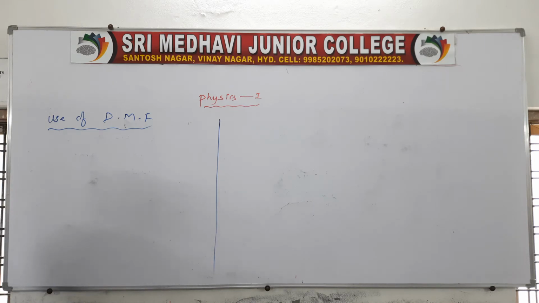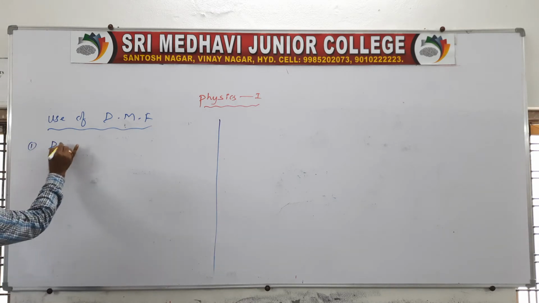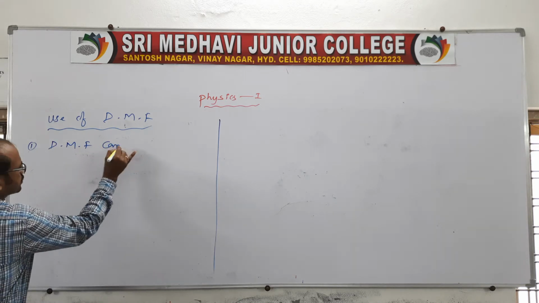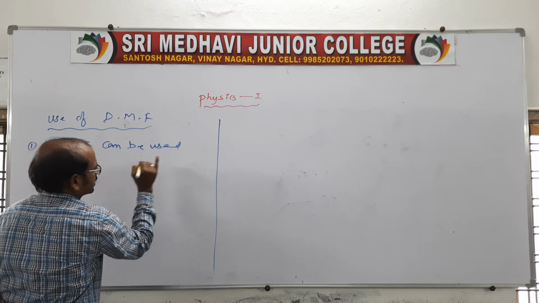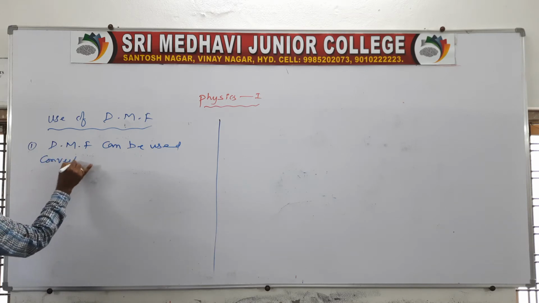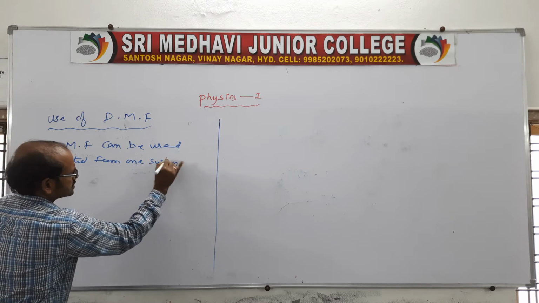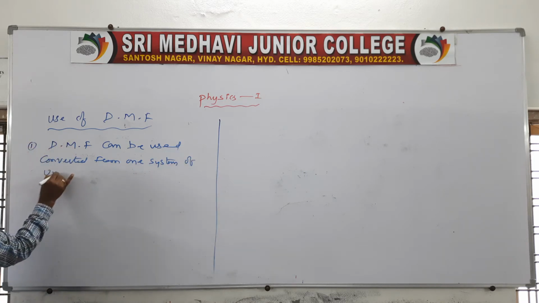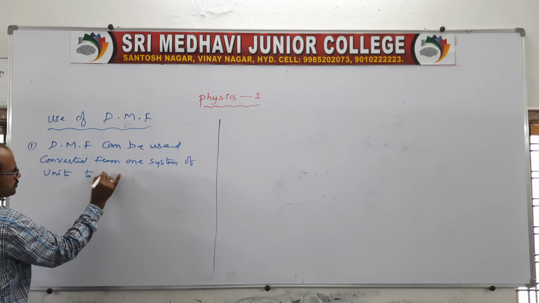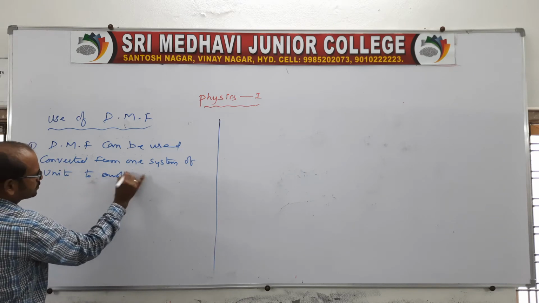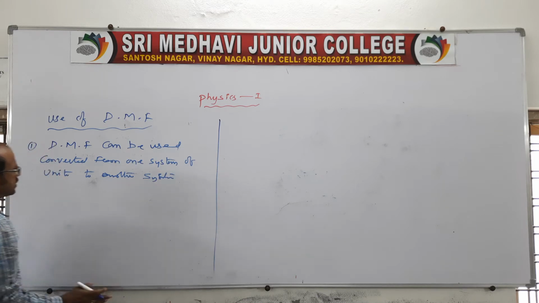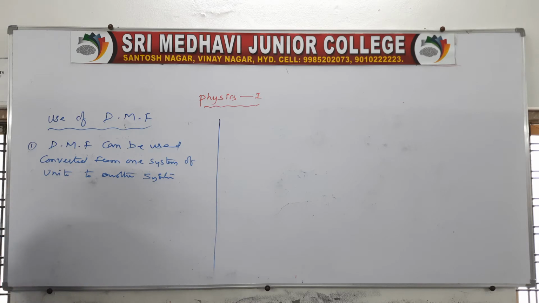So the first use: the dimensional formula can be used to convert from one system of unit to another system. Like if it is given in the CGS system, then we can convert into MKS, or if it is given in the MKS system, we can convert into the CGS system. So this is the first use.